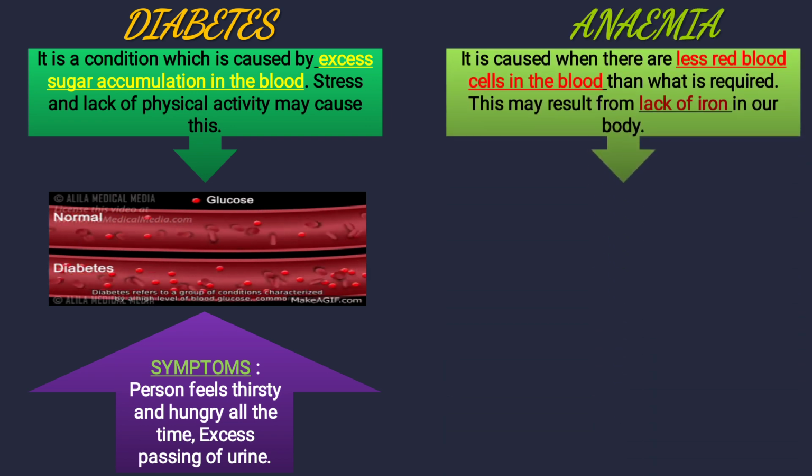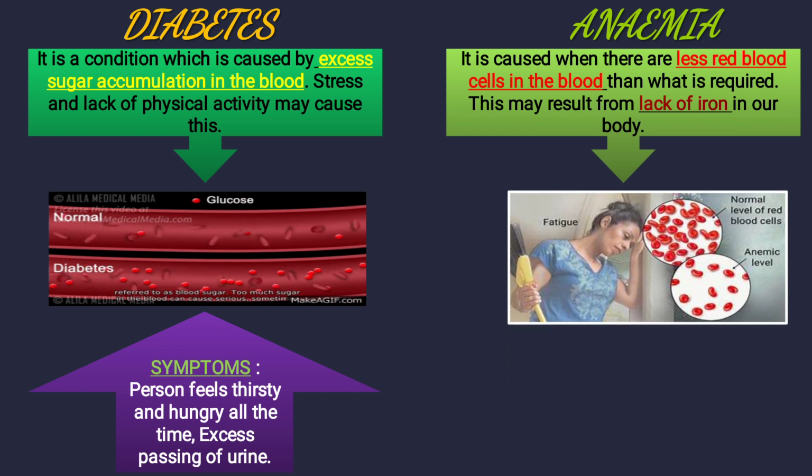Next is anemia. It is caused when there are fewer red blood cells in the blood. Red blood cells you have studied in the circulatory system. This may result from lack of iron in our body. Iron is one of the minerals needed. You have studied that iron helps in the formation of blood. So if iron is not there, fewer red blood cells are there. What is the function of red blood cells? To transport oxygen to different body parts. So less oxygen supply will also be there, so the person will suffer from anemia.